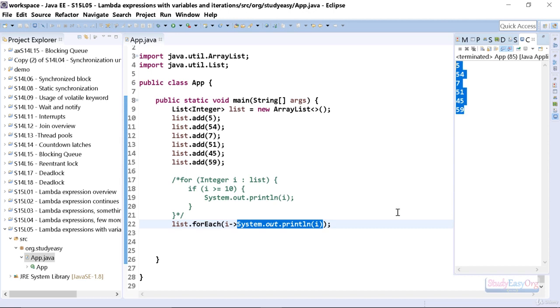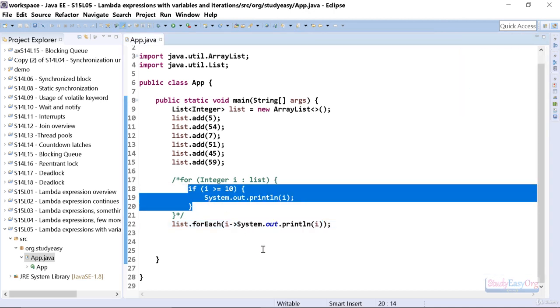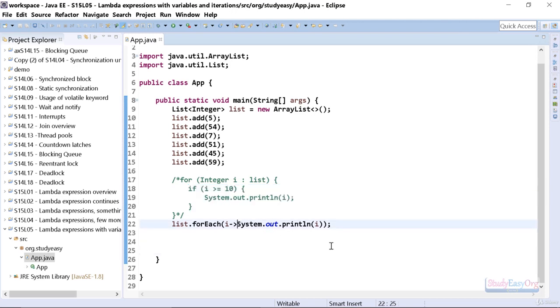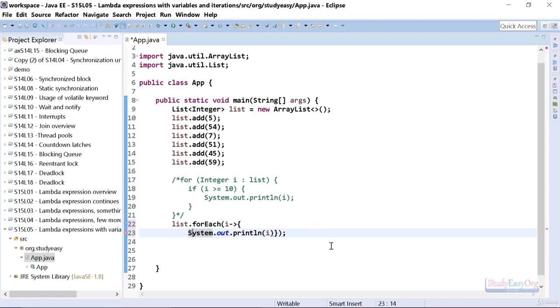This will work. Now for example, if we want to add a restriction similar to the example before, then definitely we will add braces. Let me add a pair of braces real quick, and let me format this a little as well in order to make this more readable. Alright, so now we can add an if condition, and the condition would be if i is greater than or equal to 10.